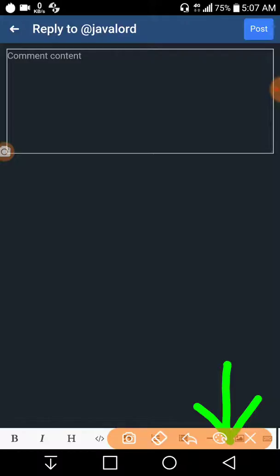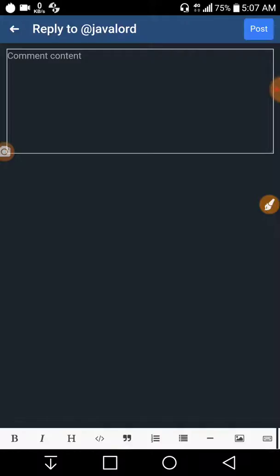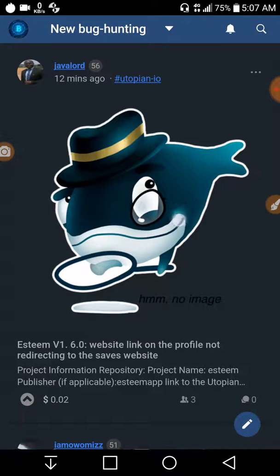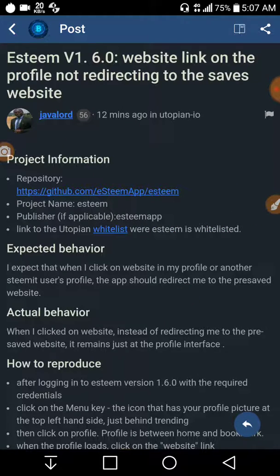But the bug is that when I click on this button provided by eSteem, it doesn't work actually, and it goes worse than that. Let me show you. Let's see if this back button provided by Android works. Yeah, it's working. I can go to my previous page. But let's see what the bug is here.